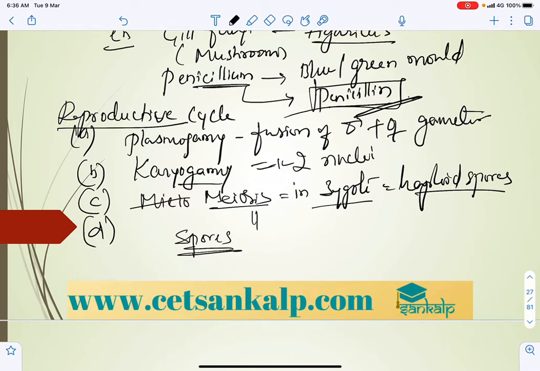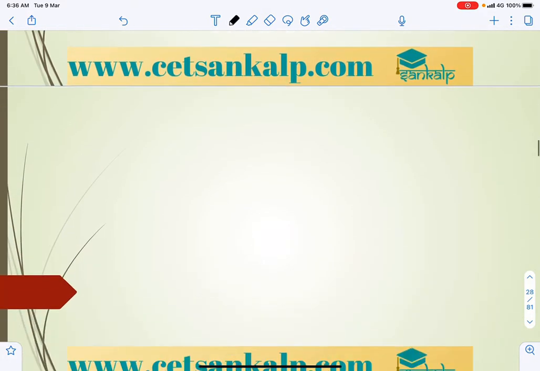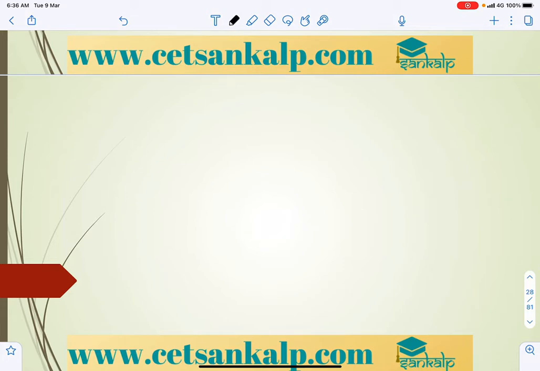There are different types: Phycomycetes, Ascomycetes, Basidiomycetes, and then Deuteromycetes. So in this case we have to keep in mind the different types. Let me take Phycomycetes.